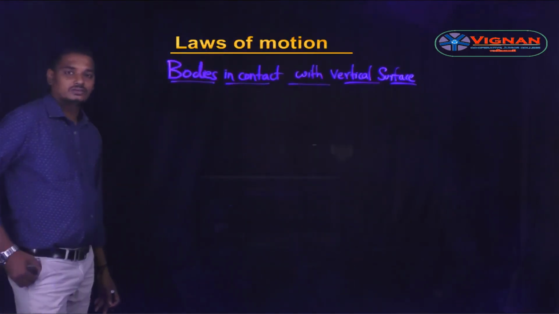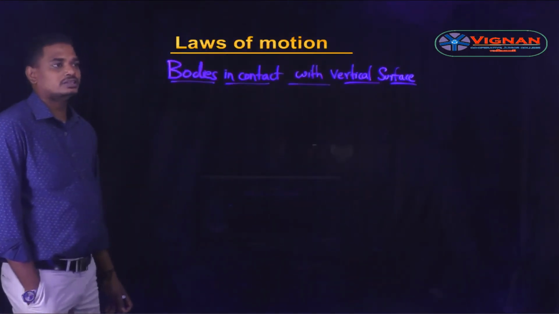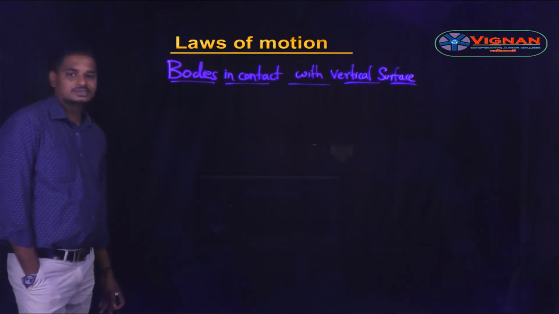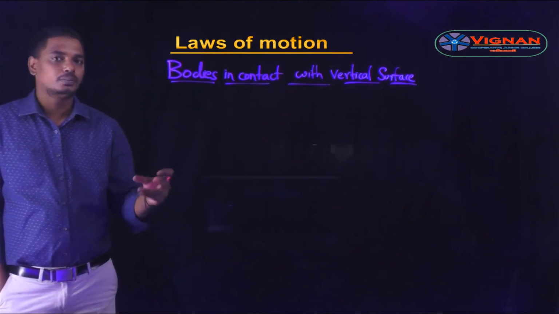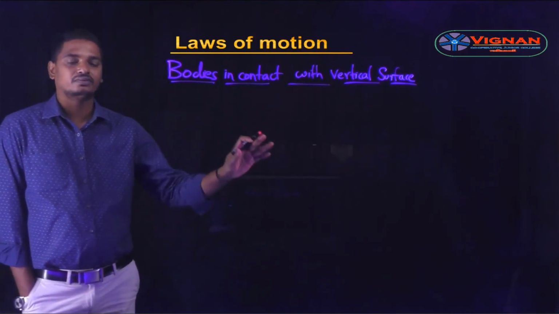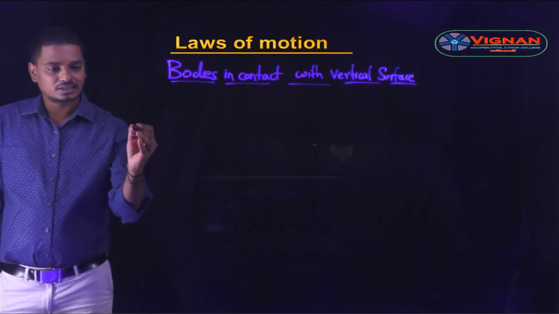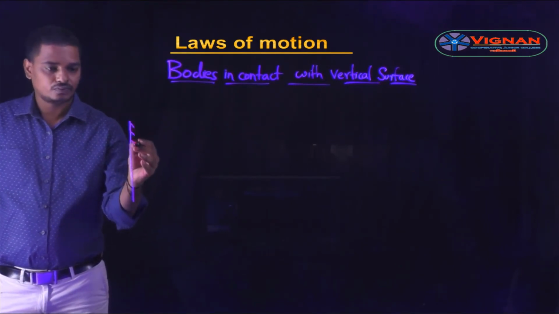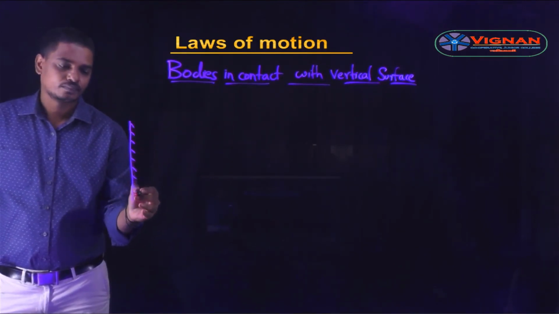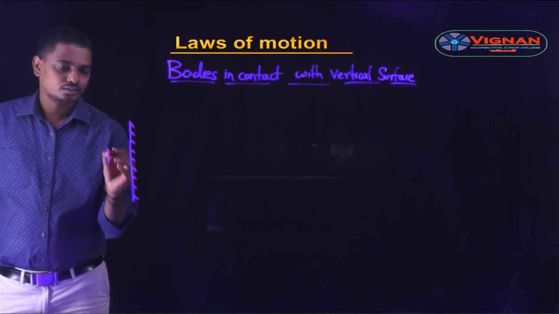Okay students, now let us move on to the next topic, that is bodies in contact with a vertical surface. Until now we have learned about horizontal surfaces and inclined surfaces. Now let us consider a vertical surface. Of course, it is a rough vertical surface on which a block is there.